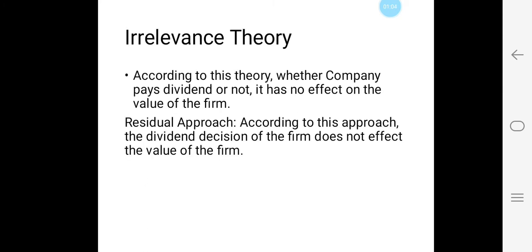So, irrelevance theory says that the dividend policy does not have any effect on the value of the firm. Whether the company is going to pay dividend or not, the value will not be affected. So, under this, we have residual theory. The meaning of residual is the remaining decision that has to be taken up after taking all the major decisions. So, here the dividend decision is given least importance.